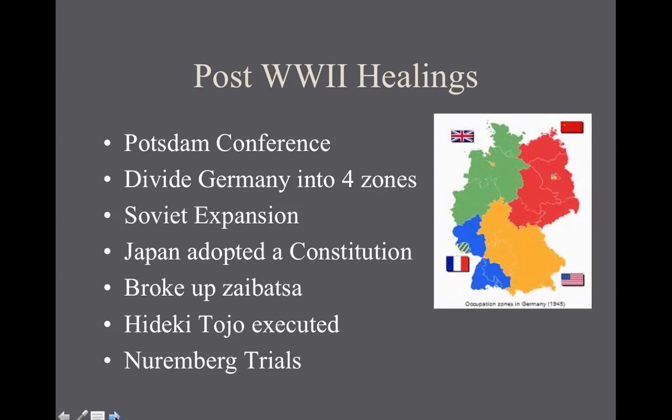First is the Potsdam Conference, where we have the leaders Winston Churchill, Harry S. Truman, and Joseph Stalin of the Soviet Union. Keep in mind, FDR had passed away during the war. During the Potsdam Conference, they decided to divide Germany into 4 zones. 3 of the zones were occupied by democratic nations: Great Britain, France, and the United States. However, the 4th zone would be occupied by the Soviet Union.